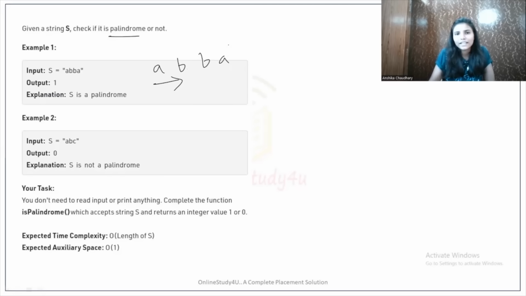And from the right, it is A, B, B, A. So both the strings are same, right? From left and right, both the strings are same. That means it is a palindrome. So we will return 1, or we will return yes, according to the problem statement.